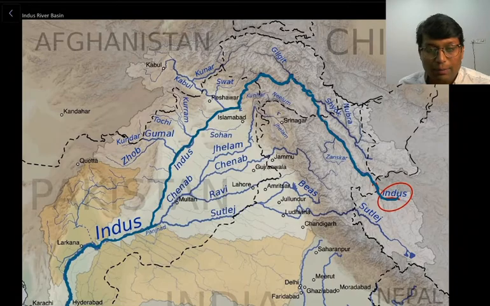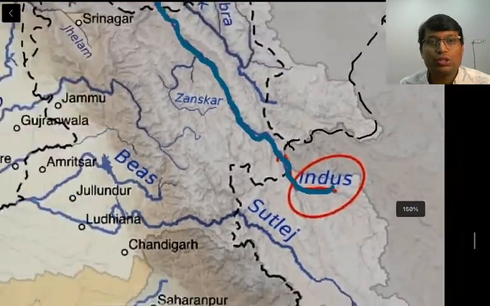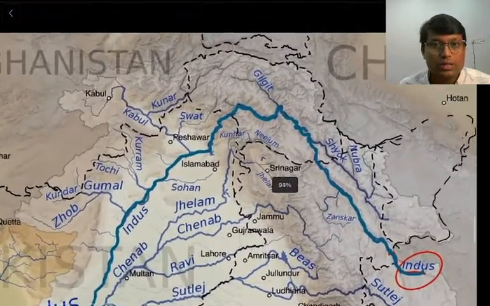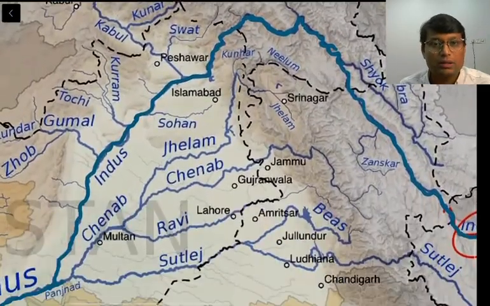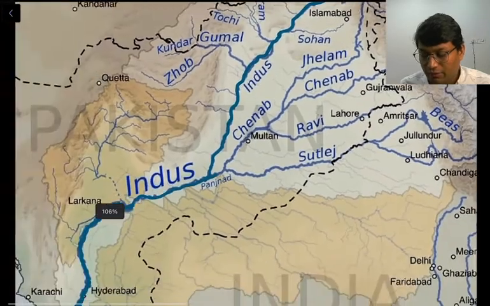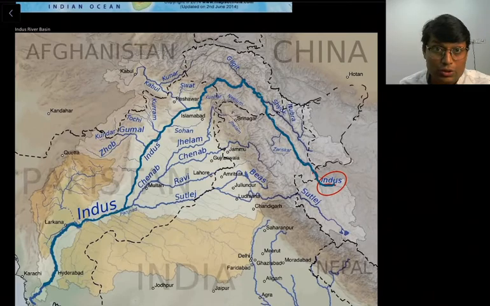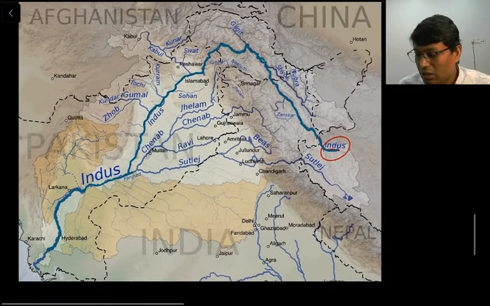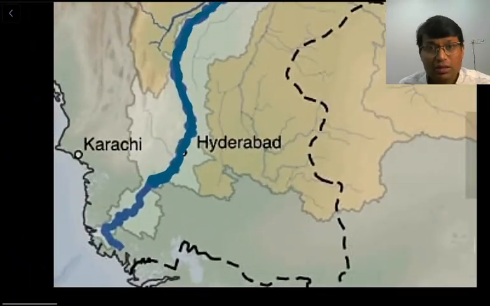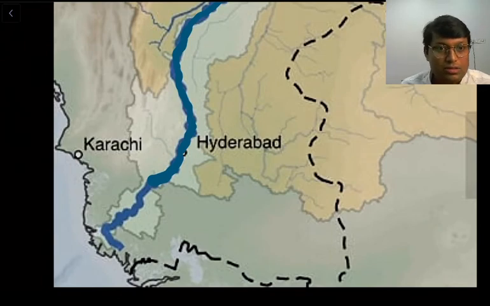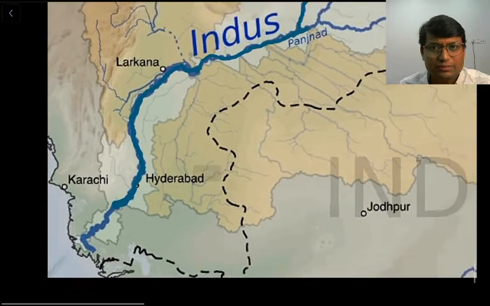So what will our approach be? Whenever we discuss any river, we will first identify its origin, then we will follow its path, as I have marked this path here. Once we have understood the path and flow of the river and its origin, we will see the features associated with that river. In case of Indus, let us say that Indus forms the second largest submarine fan. So we'll see what that submarine fan is in the world.